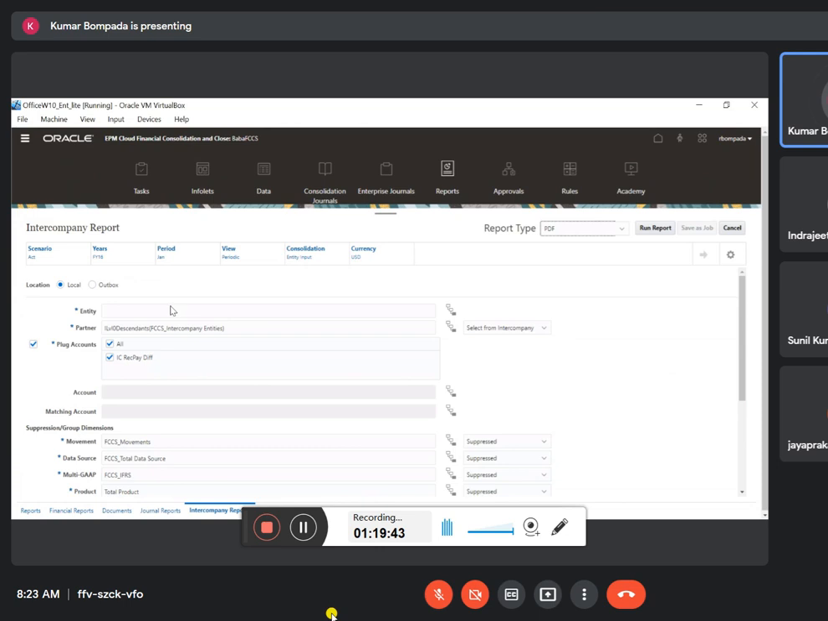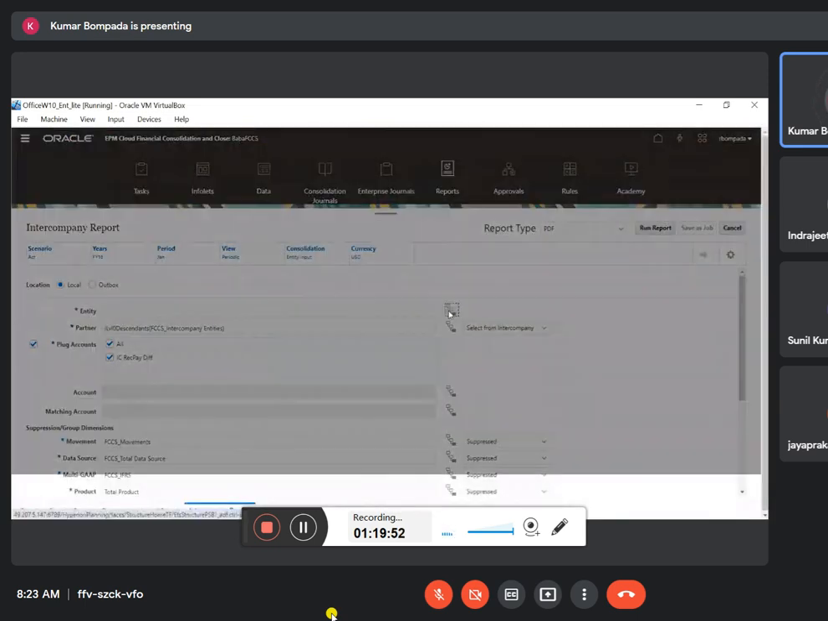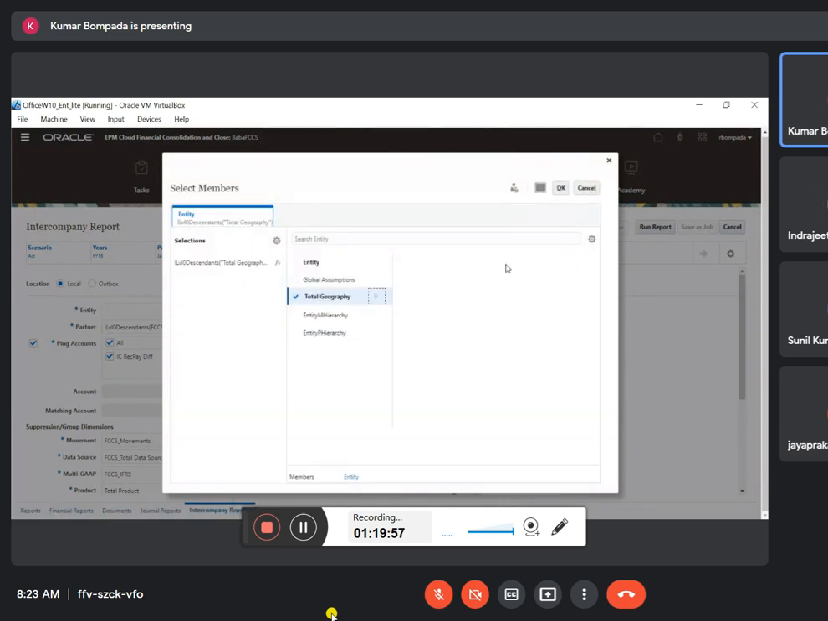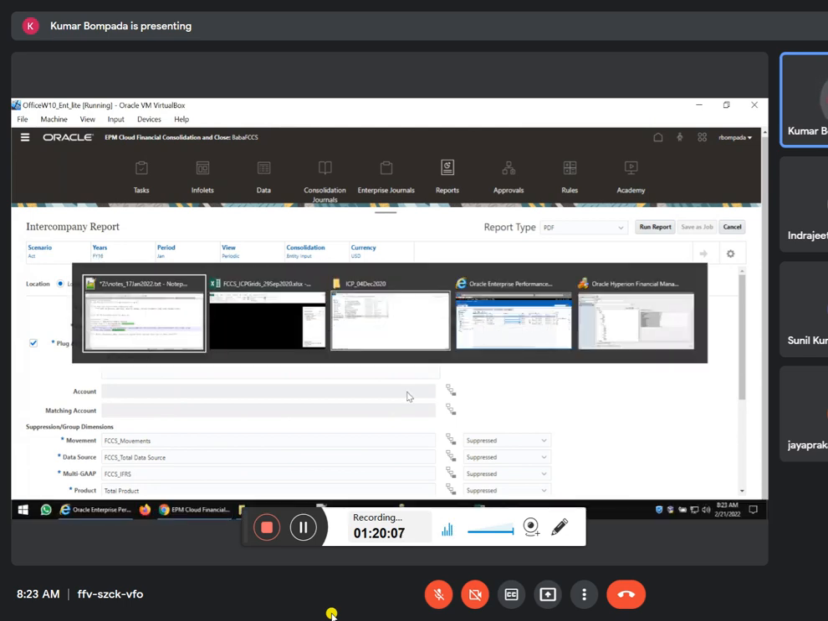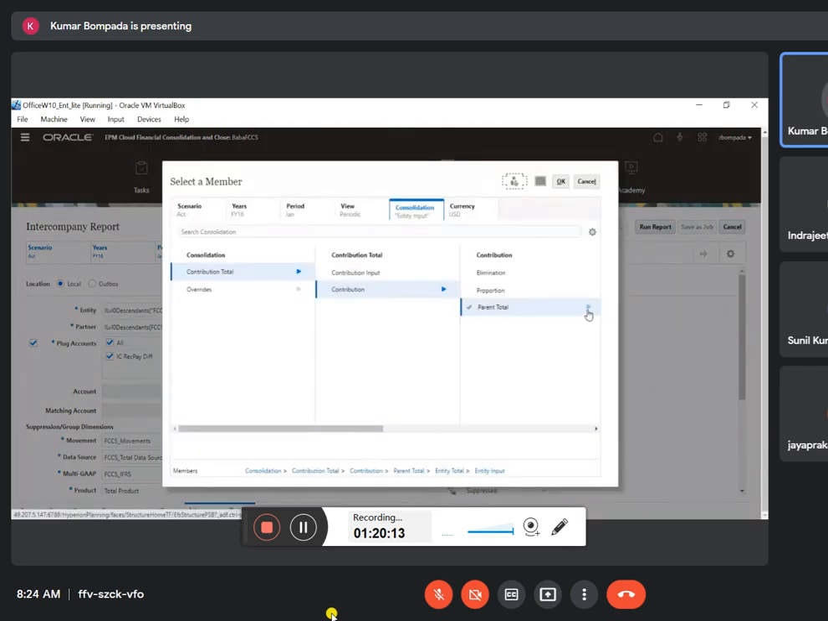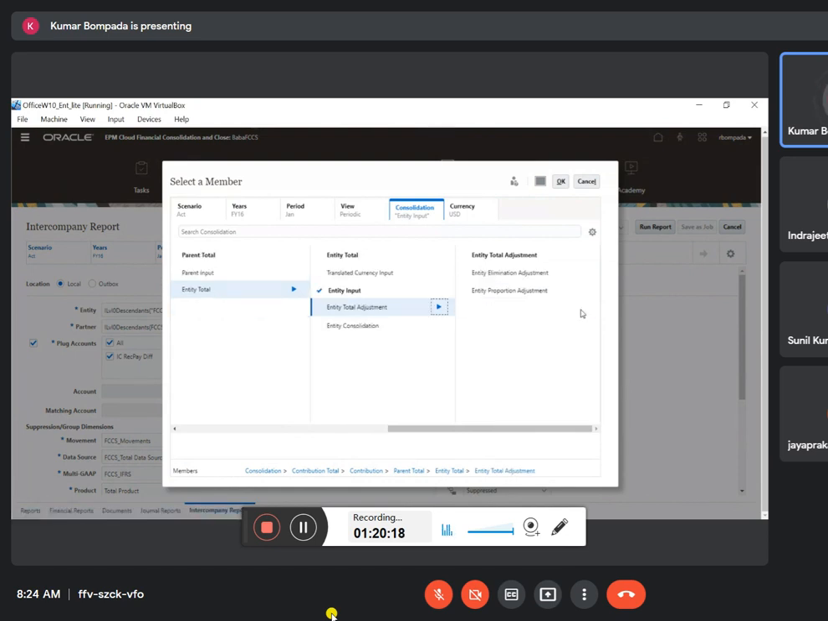So do you know the entity? POV I have given here. For your entity, all base ICP entities. So click on entities, total geography base level 0 descendants. Done. Now all plug account. What is the January FY16 res? And what is the consolidation you have to take? Elimination. So clearly here you have to put parent total, entity total, entity total adjustments, not here. Where is elimination?